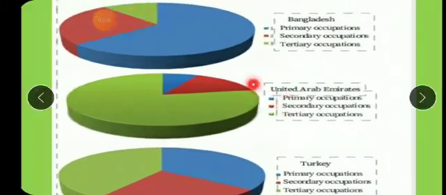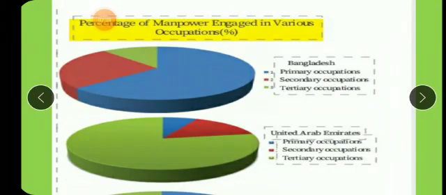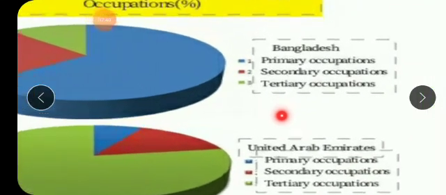Now let's look at these pie charts, children. Look at this pie chart. Percentage of manpower engaged in various occupations. Now this is for developing and developed countries. What is the meaning of developing and developed countries? Developing means, children, the countries which are still developing, they are progressing. They are said to be the developing countries. And developed countries are the countries which have enough money, they can invest money in many projects, isn't it?